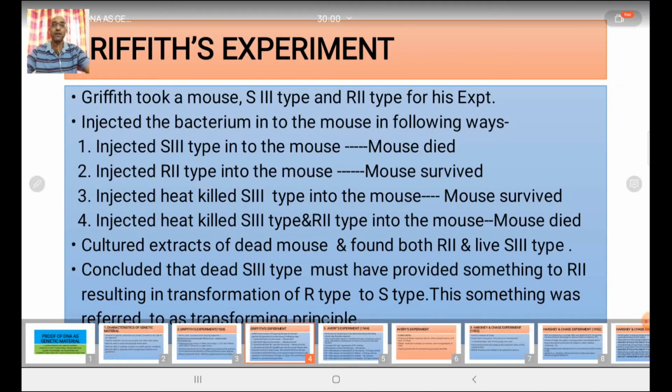This something was referred to as the transforming principle, but he couldn't describe what this transforming principle was.